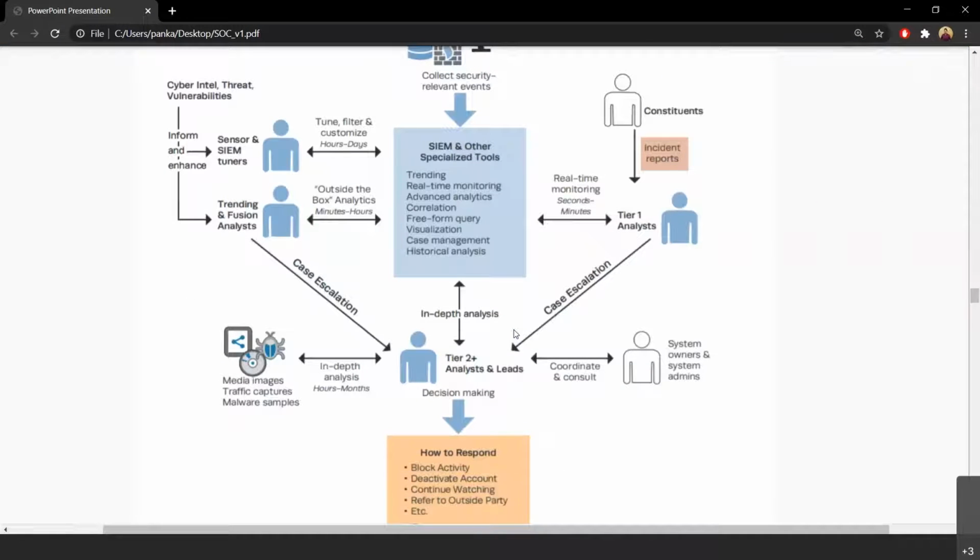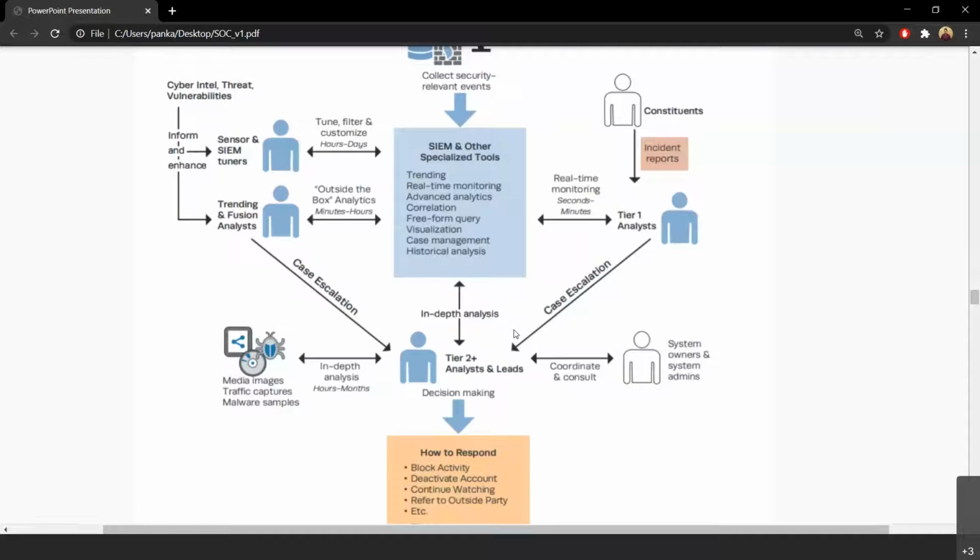Or suppose some account is continuously trying to log in and the password is wrong more than 3 times, 5 times. What needs to be done? These decisions are implemented by the SOC only, and what decision is to be taken is decided by L2 or L3. It depends upon the setup.